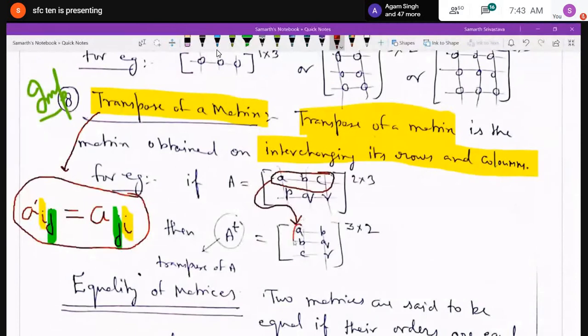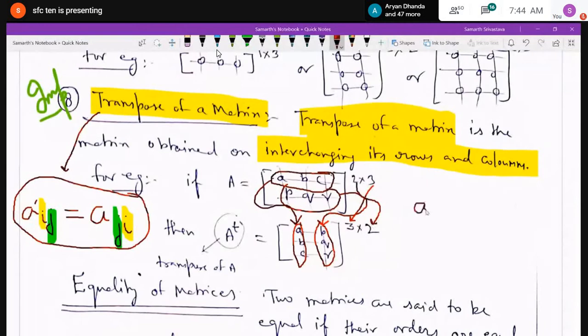And in the transpose of matrix A, the order is also reversed. The rows will become columns and columns will become rows. It is 2 by 3 in the first case, and now in the transpose, what is the order of the matrix? 3 by 2. So you have just interchanged the rows and columns. The rows will become columns, and the matrix obtained will be called the transpose of that matrix.